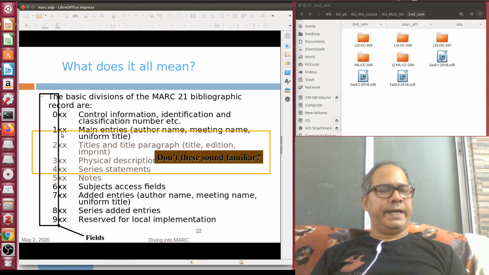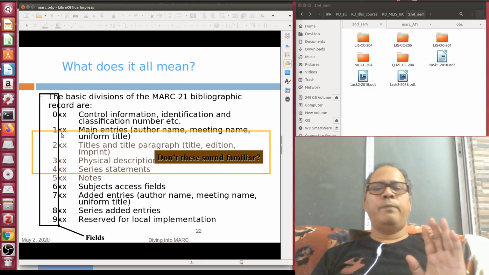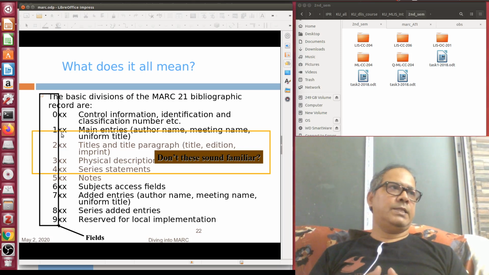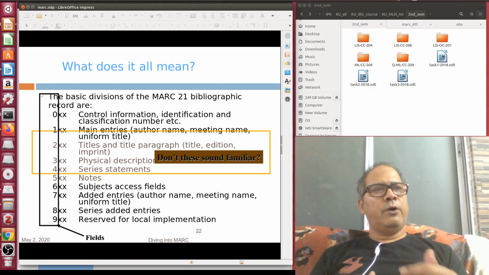Then come the 1xx, mainly main entries. According to MARC 21, there are only 4 types of main entries. 1xx is basically the group. 100 main entry personal name. Then 110 main entry corporate bodies. 111 main entry conference proceedings or meeting name. 130 main entry uniform title.